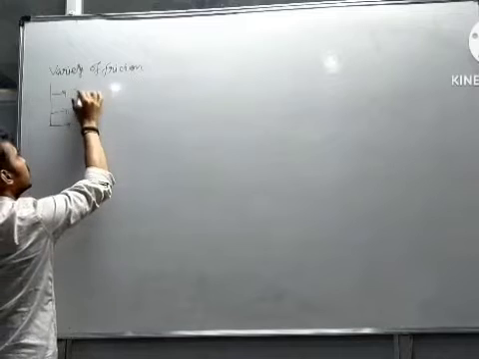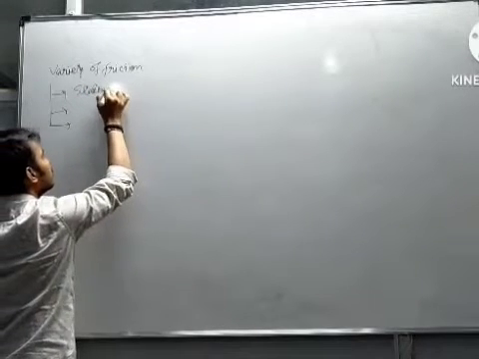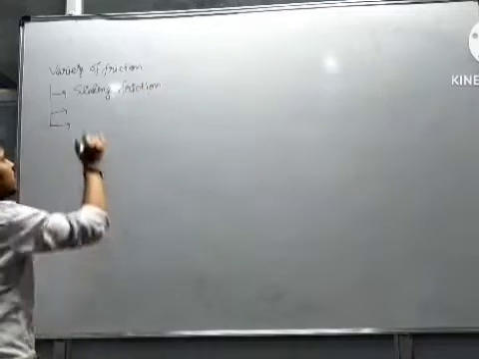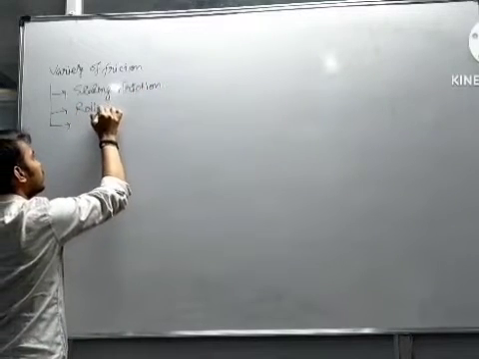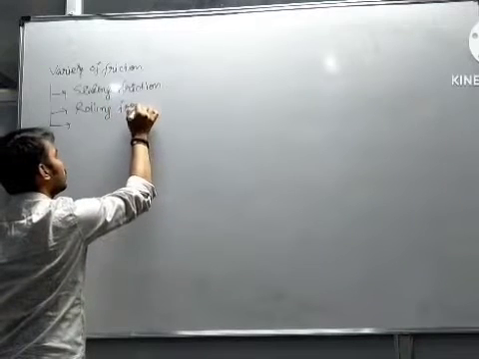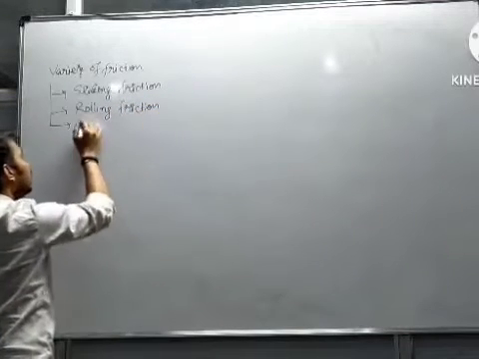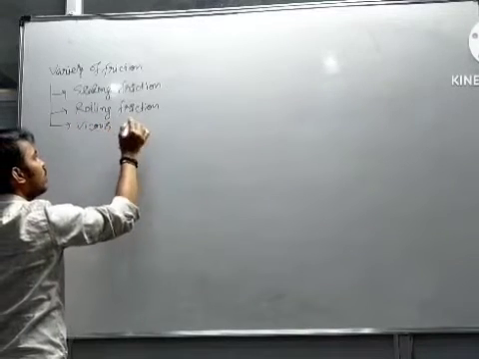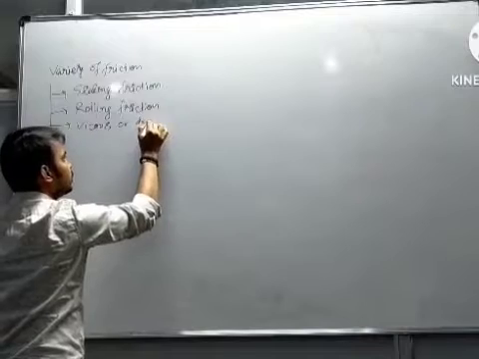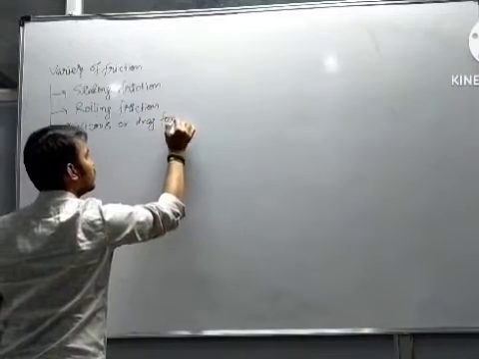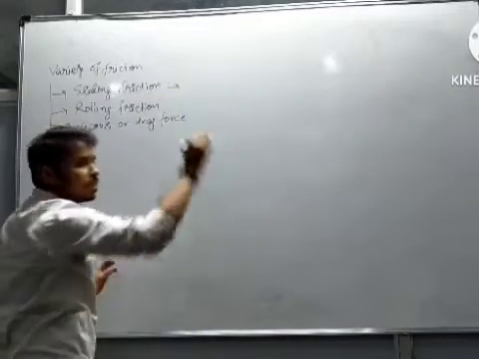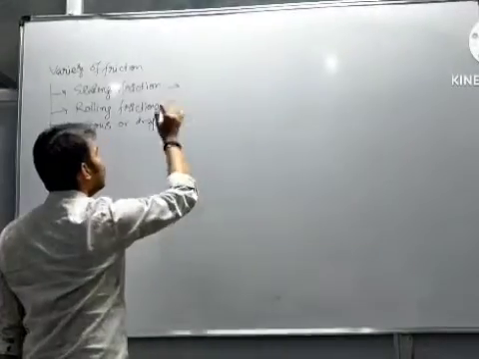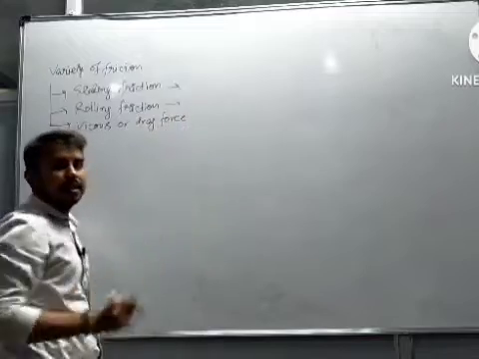The first is sliding friction. Second, rolling friction. And third, viscous or drag force. We will discuss broadly about sliding friction and then we will talk about rolling friction.